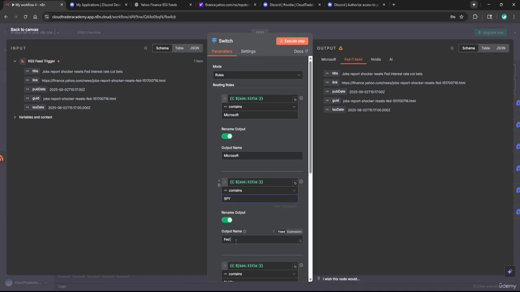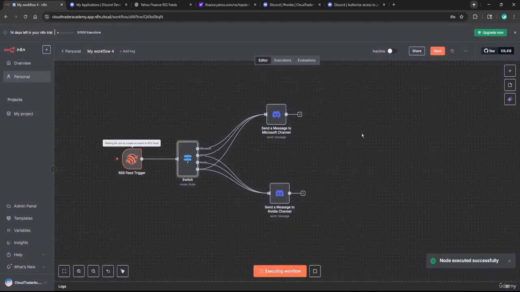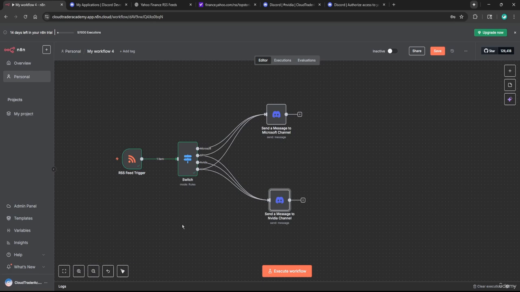Back to SPY, delete that, execute step, nothing should come out, that's expected, and there we go. Execute workflow, nothing should happen, that's expected. All right, let's click on save. So just like that, we have built a workflow with a switch statement that is looking for different stock market related news and then sending them to the channels we specified.